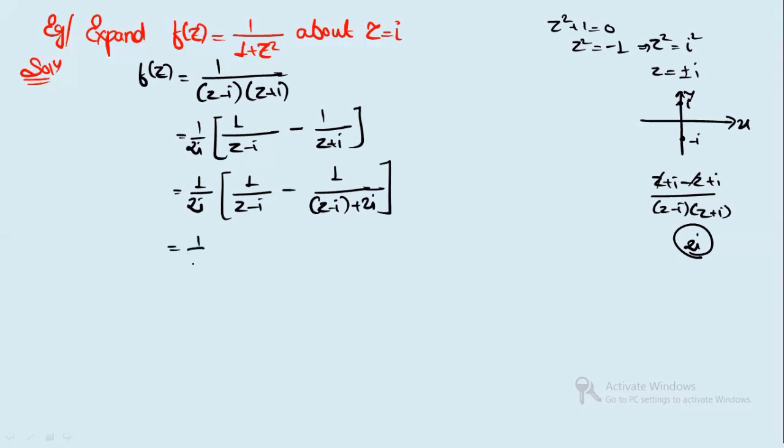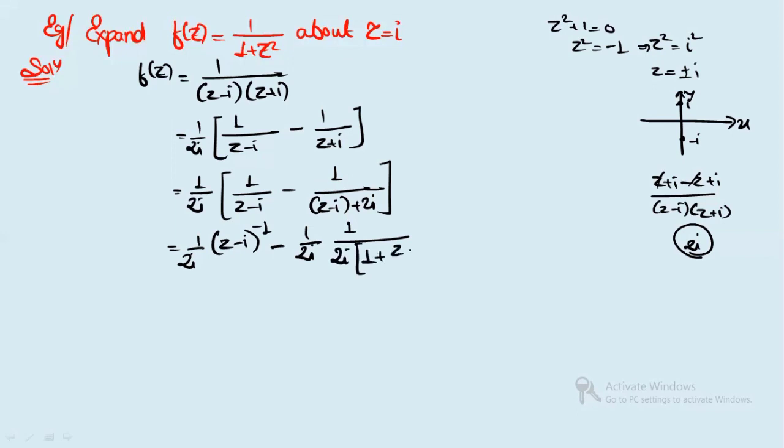So here you can write 1/(2i) times (z-i)^-1, minus 1/(2i) times, if I take 2i common, (1 + (z-i)/(2i))^-1. Then 1/(2i) times 1/(2i) is 1/(4i²), and i² is minus 1, so this will become plus 1/4 times the whole term to the power minus 1.